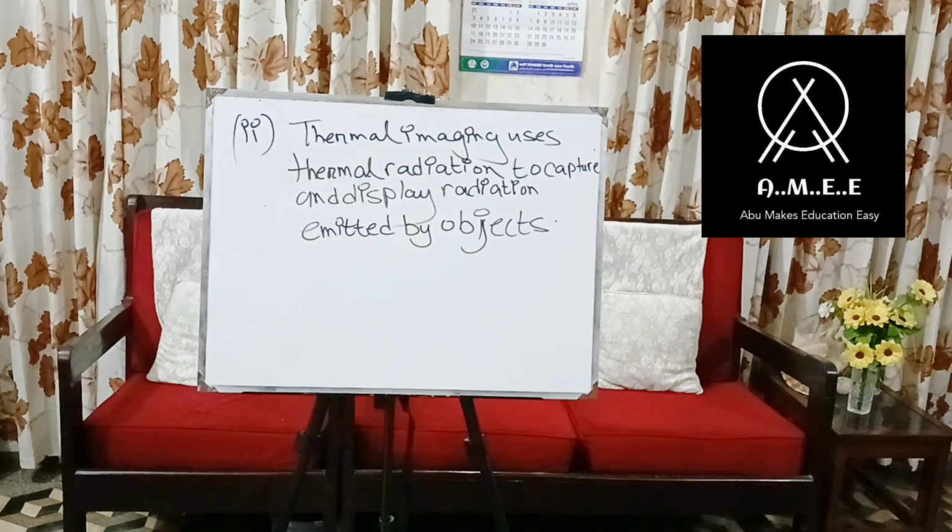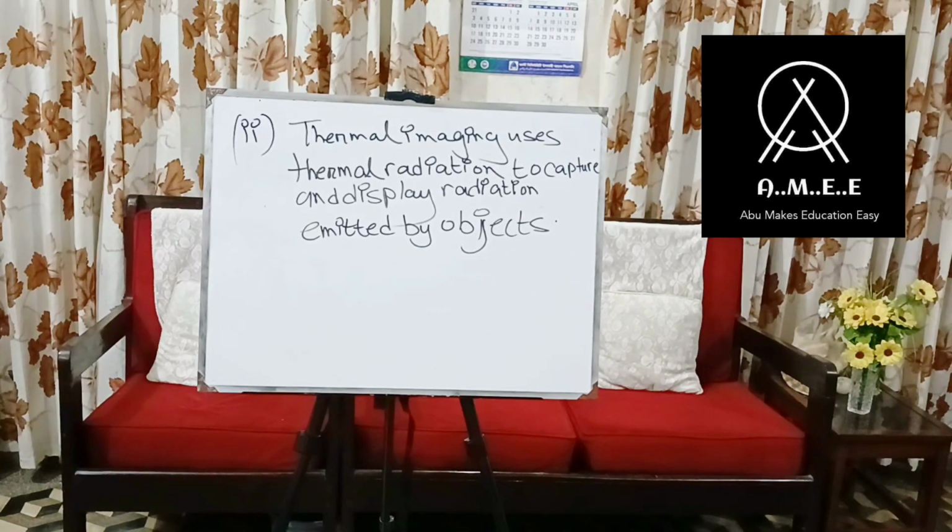They capture the thermal radiation emitted by any kind of object. That way they create an image, and they record it or display it.